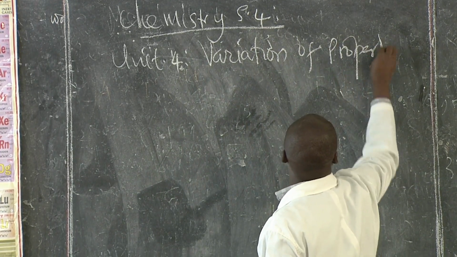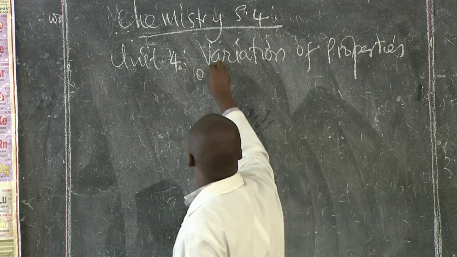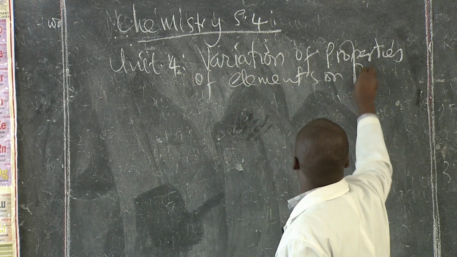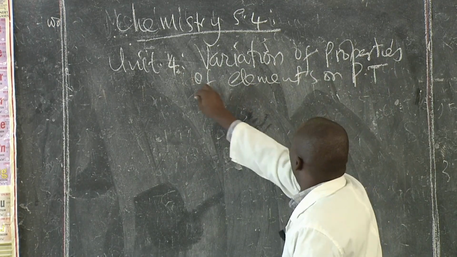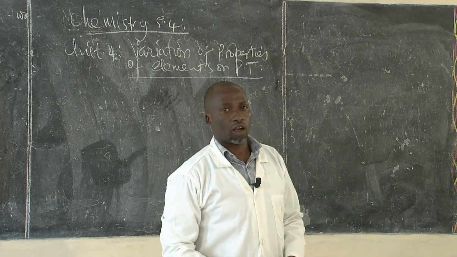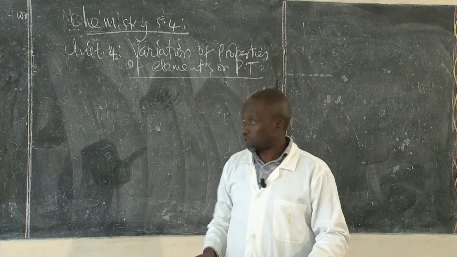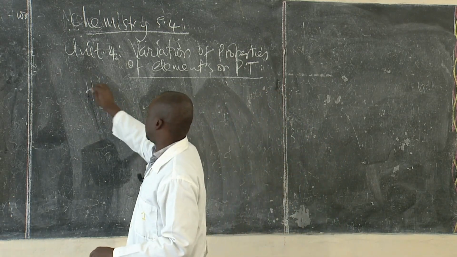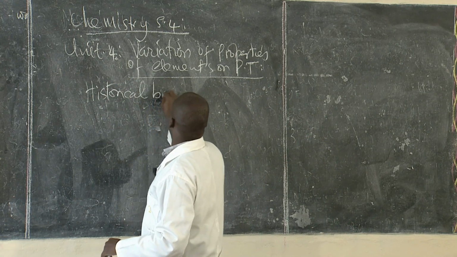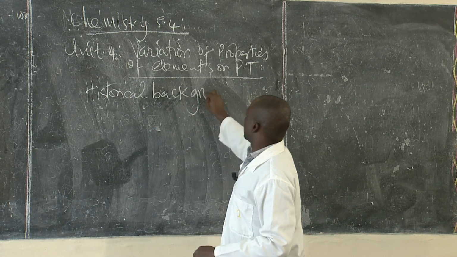So it's about the variation of properties of elements on the periodic table. If you remember, our lesson of yesterday was about the historical background. So we looked at the historical background of the periodic table.